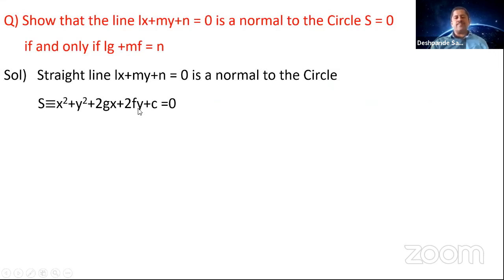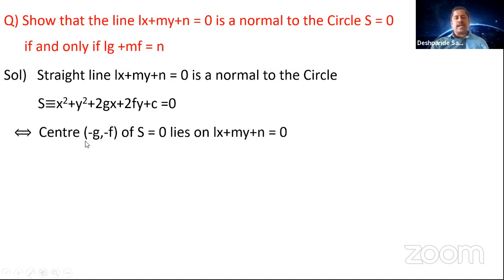As I said, the normal generally passes through the center of the circle. So it means that this line Lx plus My plus n is equal to 0 should pass through the center of the circle. So the center minus g, minus f of the circle S is equal to 0 lies on Lx plus My plus n is equal to 0.